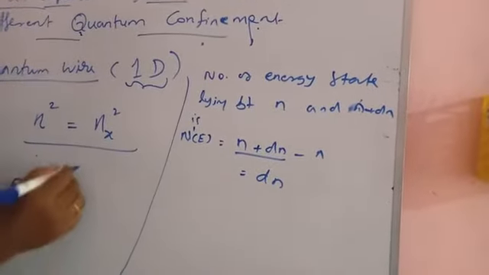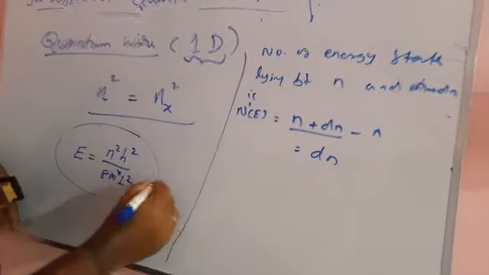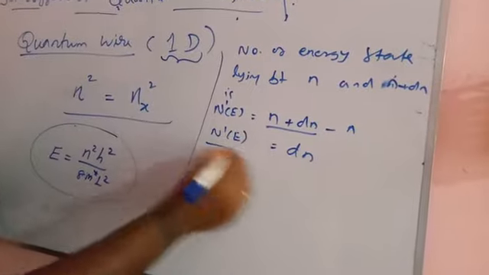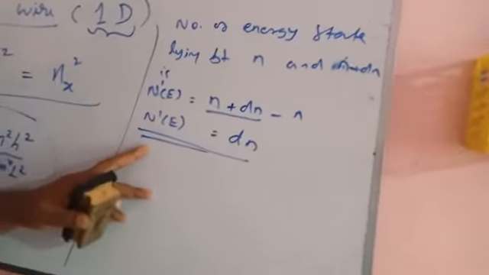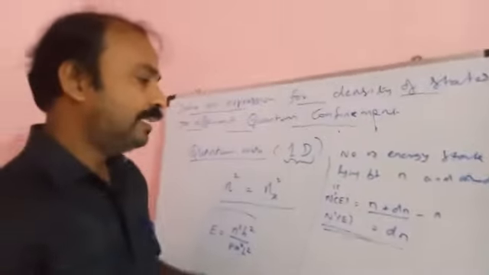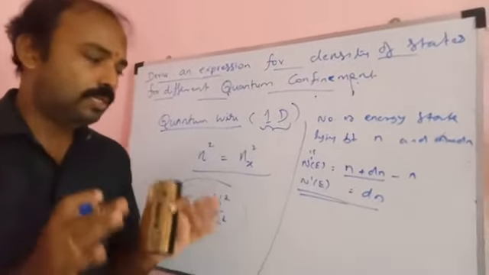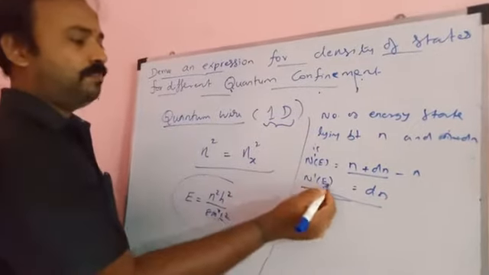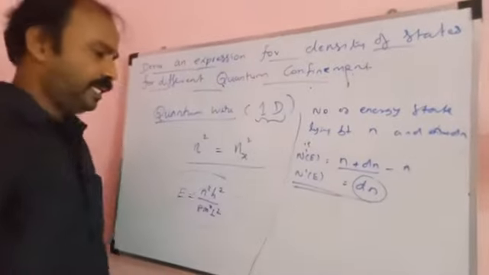We already know this formula. So what about the number of energy states lying between the two circles of radius n and n plus dn, regarding one dimension? That means N prime of E is equal to dn. Then our aim is to find dn.